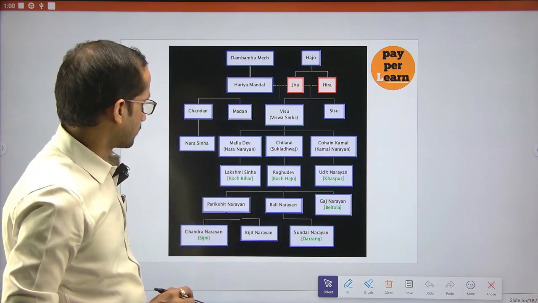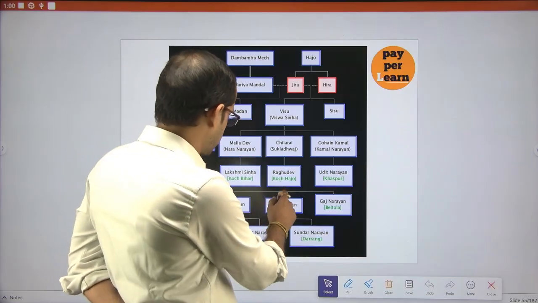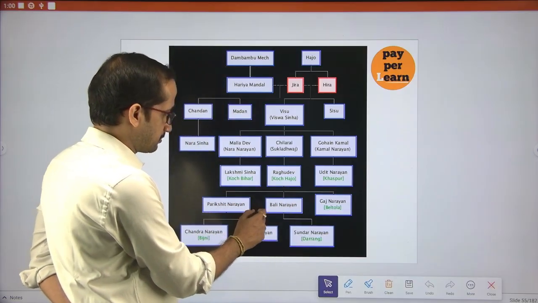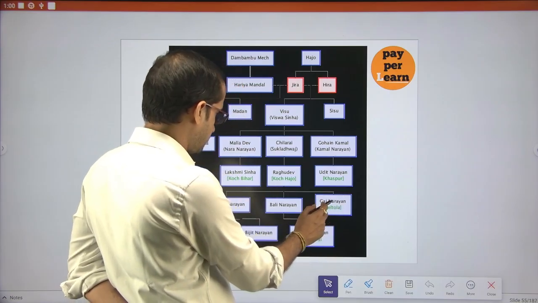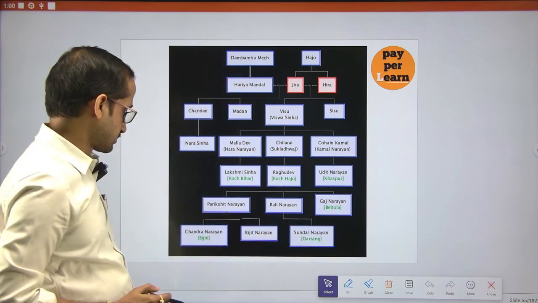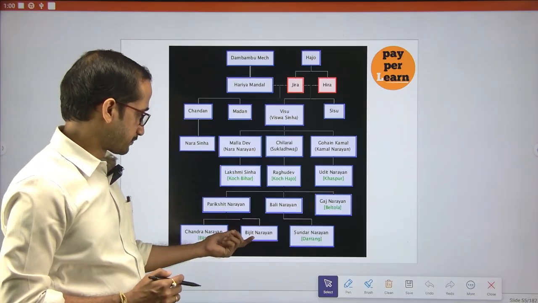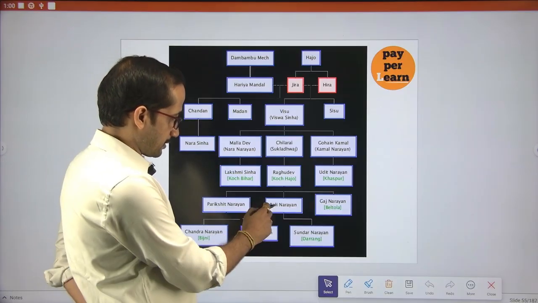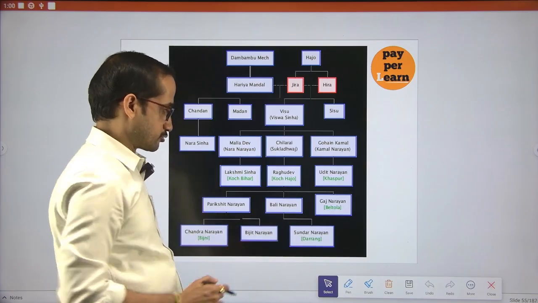Raghudev has Parikshit Narayan, Bali Narayan and Gos Narayan, and then Parikshit Narayan has Sondra Narayan and Bijit Narayan, and Bali Narayan has the last, Sundar Narayan Dorong.